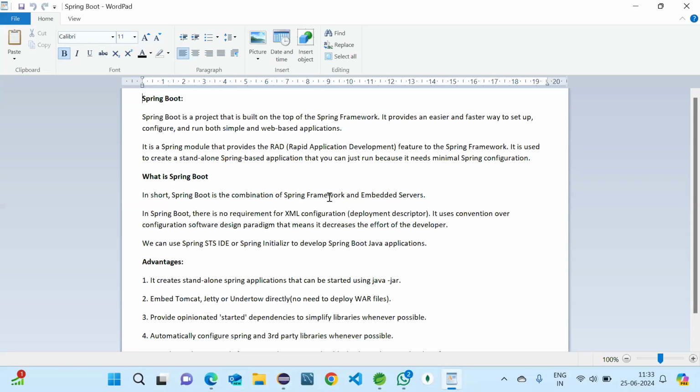So, first of all, what is Spring Boot? Spring Boot is a project that is built on top of the Spring framework. It provides an easier and faster way to set up, configure and run both simple and web-based applications.